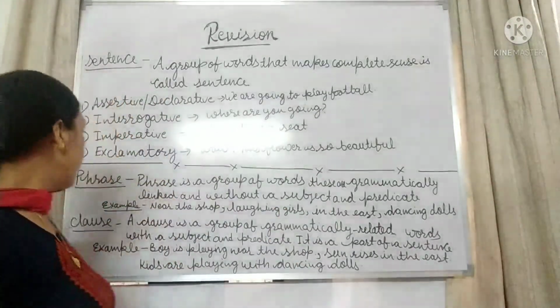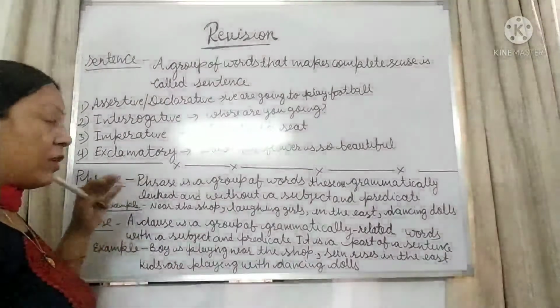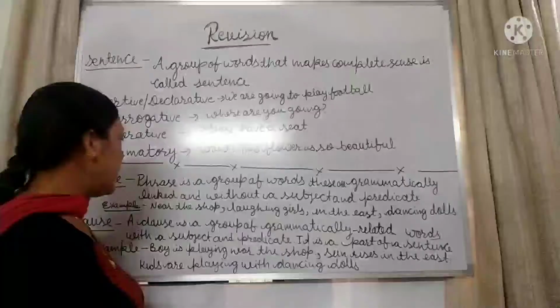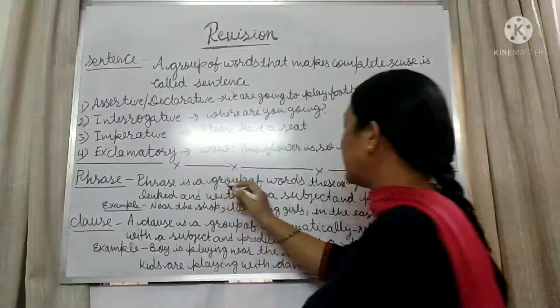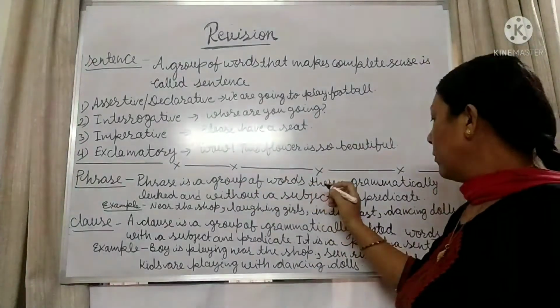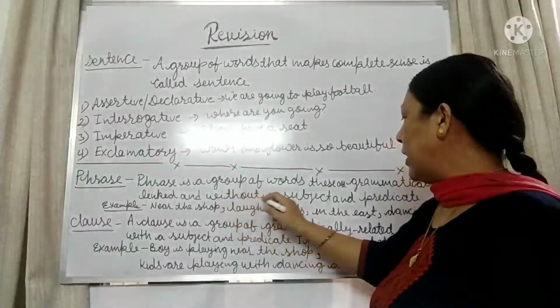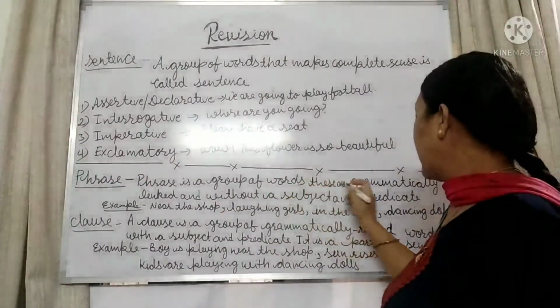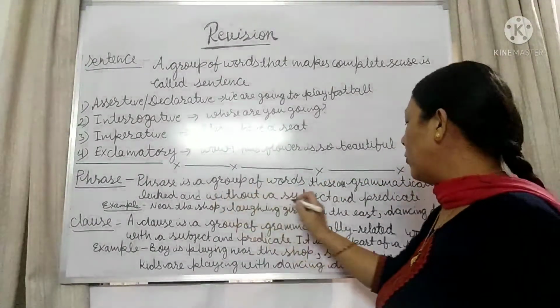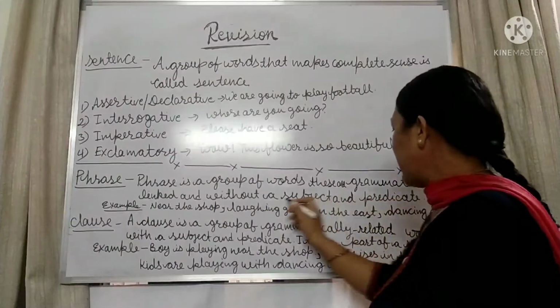The second chapter was phrases and clauses. So what are phrases and what are clauses? Let's see. A phrase is a group of words that are grammatically linked and without a subject and a predicate.